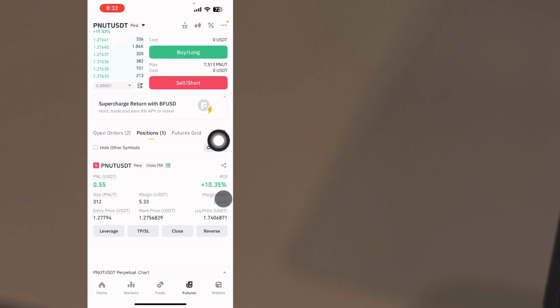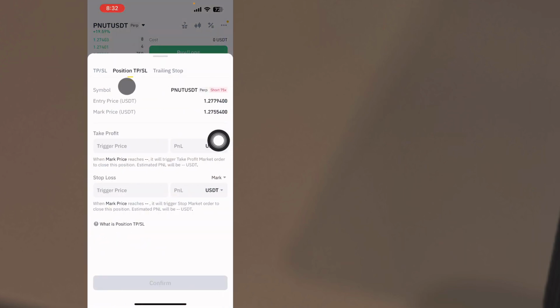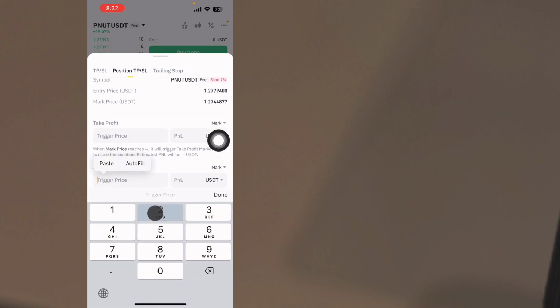We have our leverage, the leverage being here. Avoid entering a trade and changing the leverage. For the TP, you can change it. You can move your stop loss to entry. So if I click on the TP here, let's click on the TP, then I show you something. Then we'll click on positions TP/SL. Then we try to enter our stop loss.